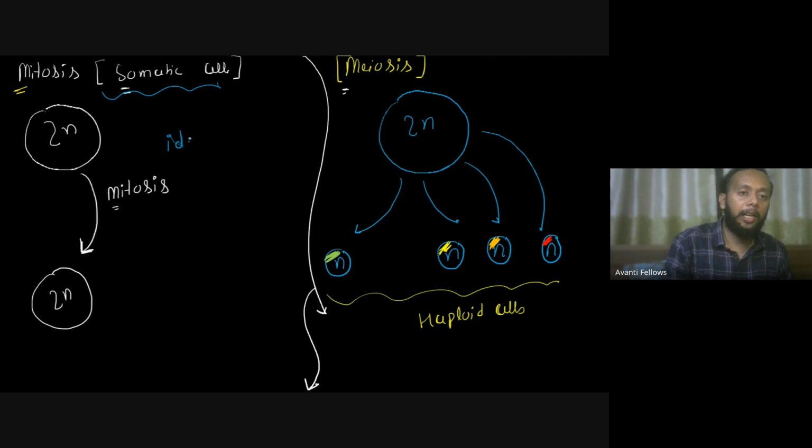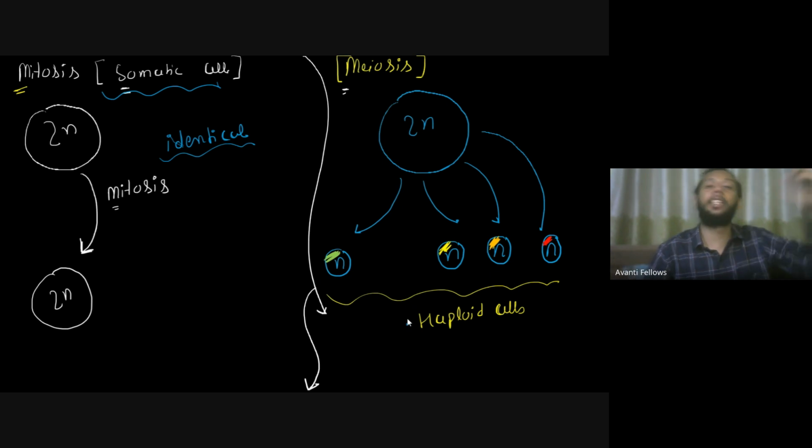They are going to be identical. बिल्कुल डिट्टो होता है यहाँ पे काम. ठीक है, माइटोसिस के अंदर. लेकिन जब मियोसिस आपका होता है, you get 4 haploid cells, and these 4 haploid cells are going to be different from each other. चारों haploid cell एक दूसरे से अलग होंगे और अपने पेरेंट से भी ये लोग अलग होंगे. All the 4 haploid cells you will see over here are going to be different from each other, and they are also different from the parent cell.